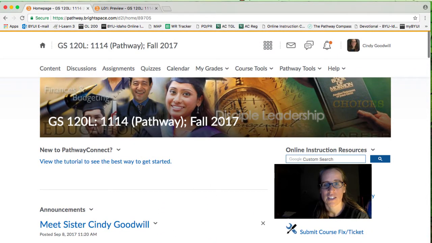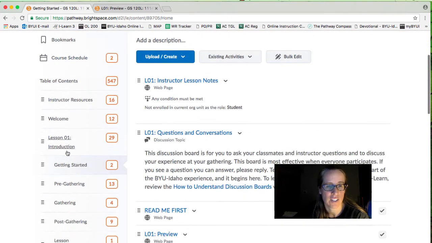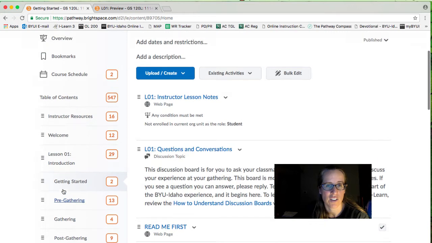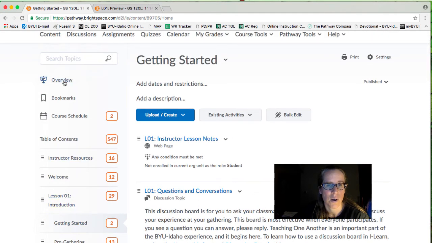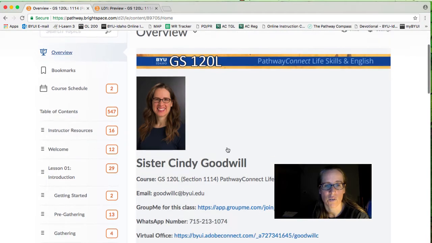Some other important things. The next most important thing probably is the content. If you come over here and click on the content button, this takes you to the content of the course. There's a nice table of contents down here on the left that you can click on to get to any of the information. You should probably start out with the overview right here. This gives an overview of the course.